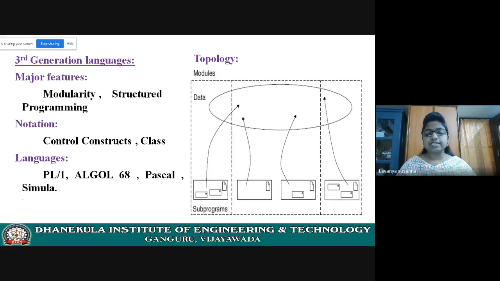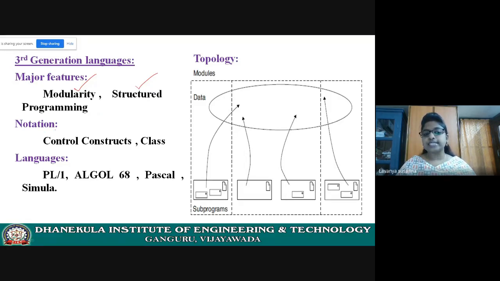Let us see third generation language. From third generation language only, the modularity concept was introduced. Modularity and structured programming, where it follows some algorithmic approach. Structured programming means it will follow some algorithmic approach.